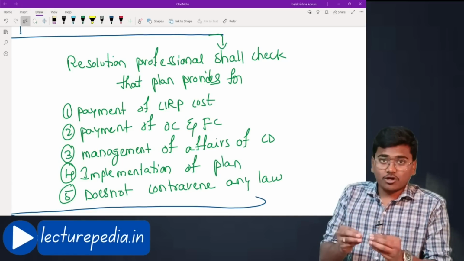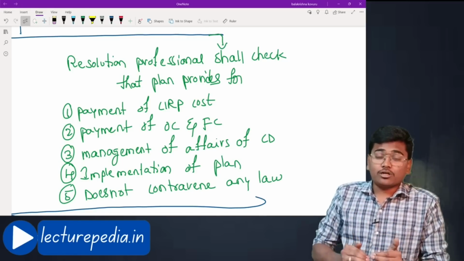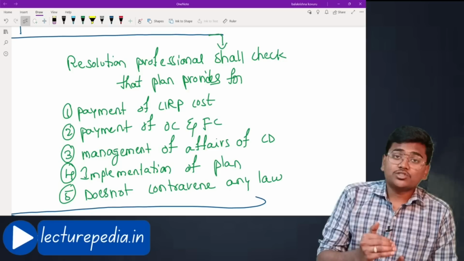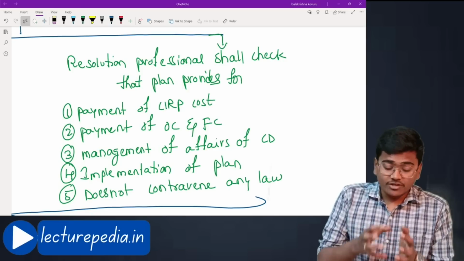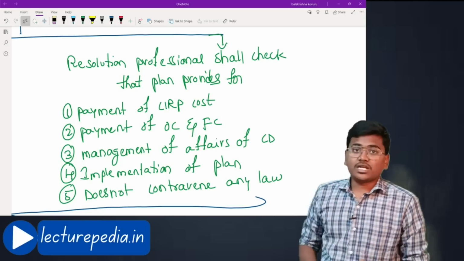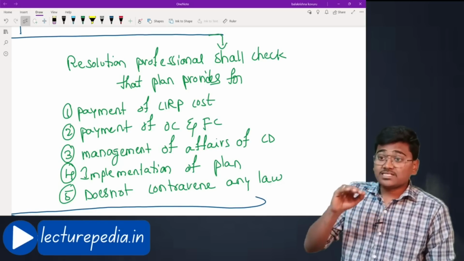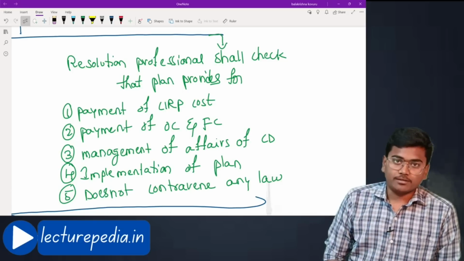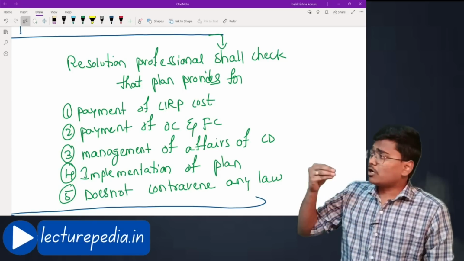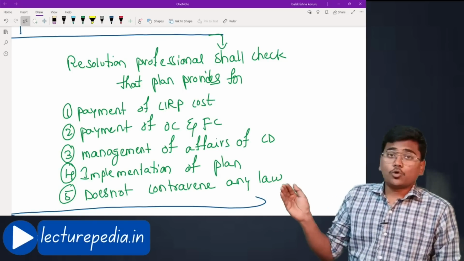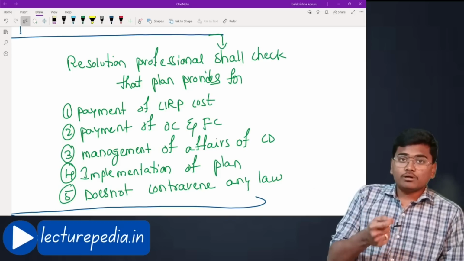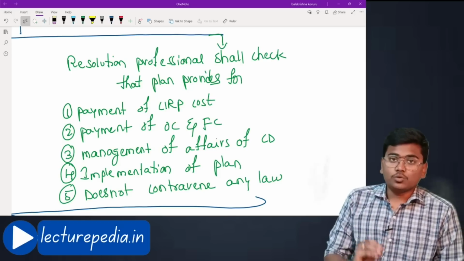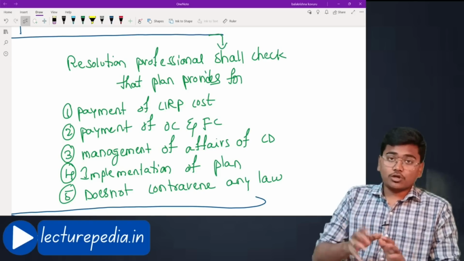All the costs that are incurred by the corporate debtor for conducting this corporate insolvency resolution process will be paid by the resolution applicant. Such clause must be present in the resolution plan, or how the resolution applicant is going to pay off the cost relating to this CIRP process. Such clause must be present.